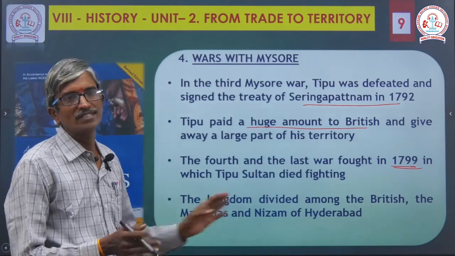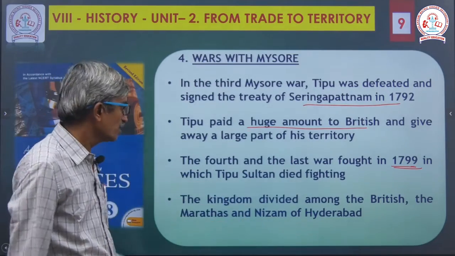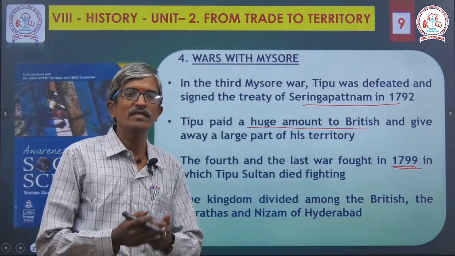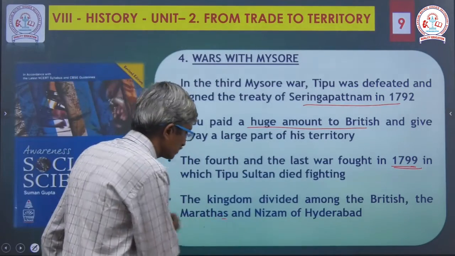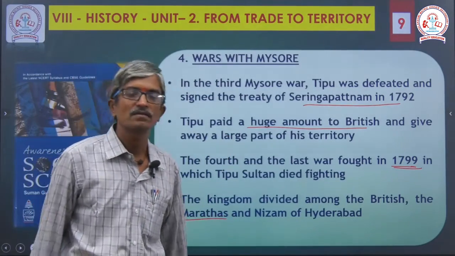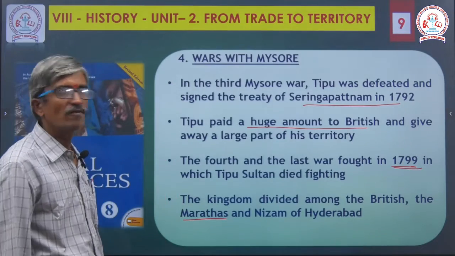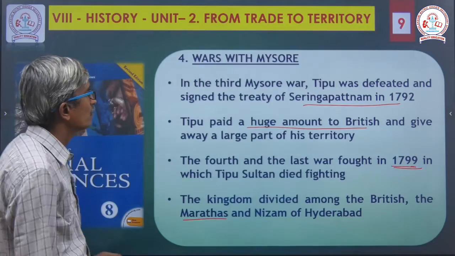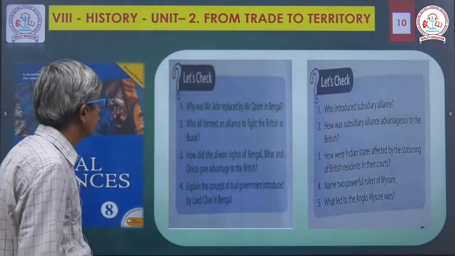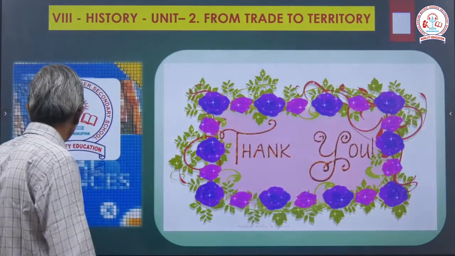It resulted in his defeat and death in the war. It was divided among three parties: the British, the Nizam of Hyderabad and the Marathas. All three were dividing the places occupied by Tipu Sultan.